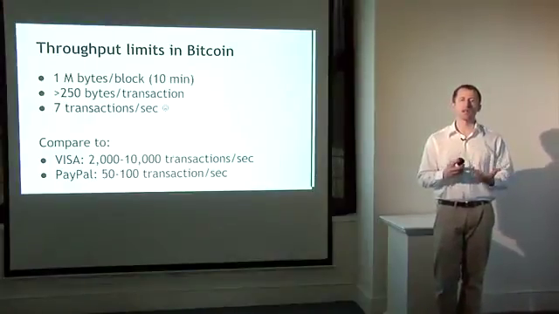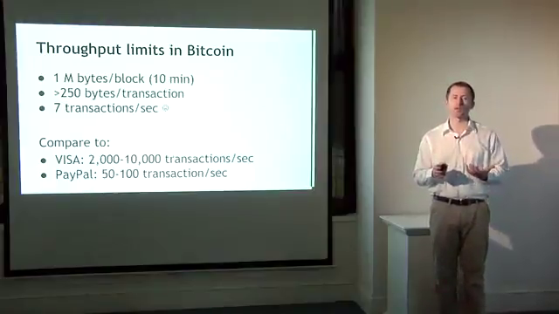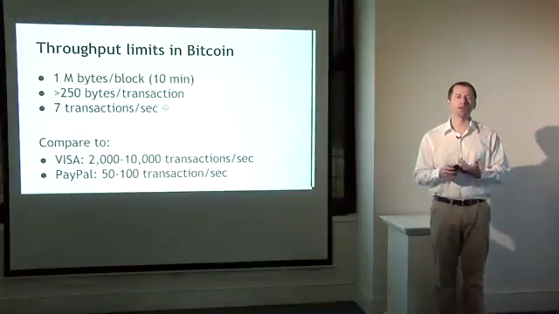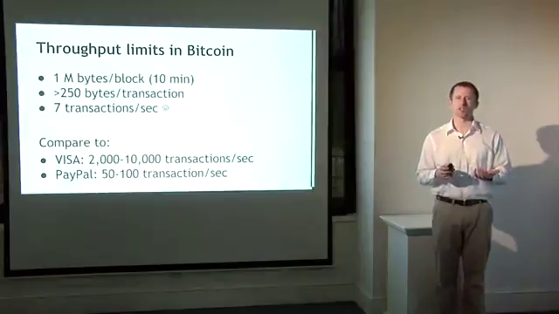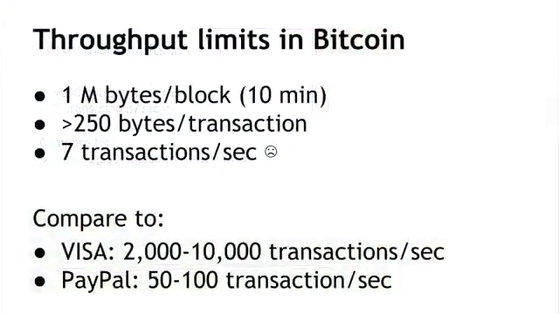So it's said that Visa handles on average about 2,000 transactions per second around the world. And on the busiest times, so think the Saturday before Christmas when everybody's out shopping and swiping a credit card, the Visa network can handle about 10,000 transactions per second. And other payment card networks are similarly big. You can also look at PayPal, which is not as big or as old as Visa, but even PayPal can handle 100 transactions per second at peak times, so an order of magnitude more than Bitcoin.